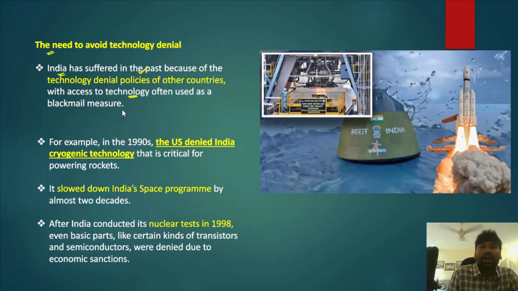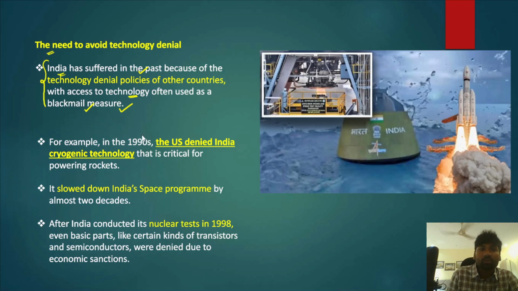Access to technology is very often used as a blackmail measure. When India approached these countries, they often used technology as a blackmail measure. When we have our own technology, countries which have the blackmail regime no longer resort to these practices of blackmailing countries like India. Therefore, we need to develop our own technologies.